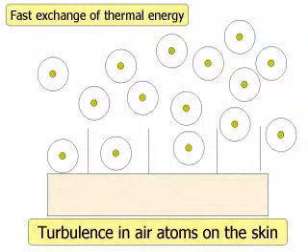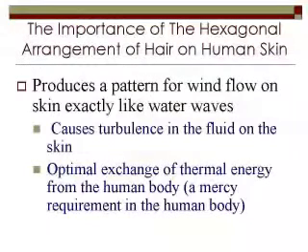So the importance of the hexagonal arrangement of hair on the human skin, to summarize, is that it produces a pattern for windy flow on the skin, exactly like water waves, which causes turbulence in the fluid of the skin, and which ensures optimal exchange of thermal energy from the human body, which is a basic requirement of the human body, so that heat will not accumulate in your body and cause pain and discomfort.